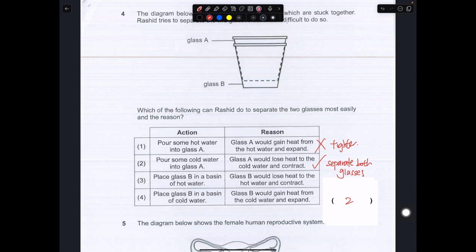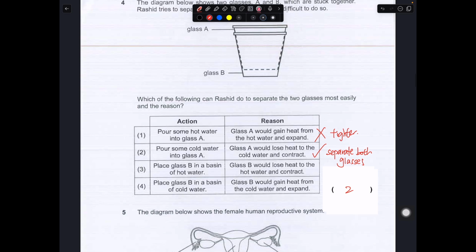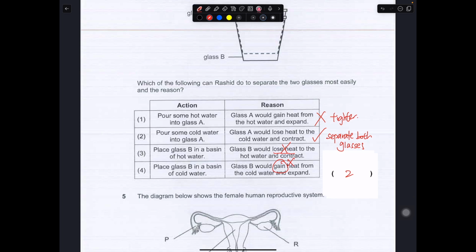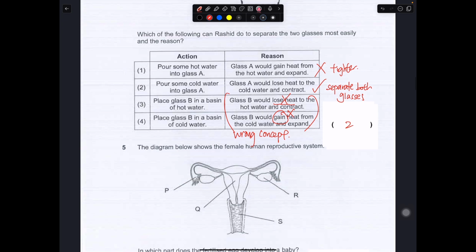Okay, 3 and 4 will not be possible, because if you put in hot water, it will gain heat. It will not lose heat. If you put in cold water, it will lose heat, it will not gain heat. Okay, so these are basically wrong concepts. That's why they will be wrong.